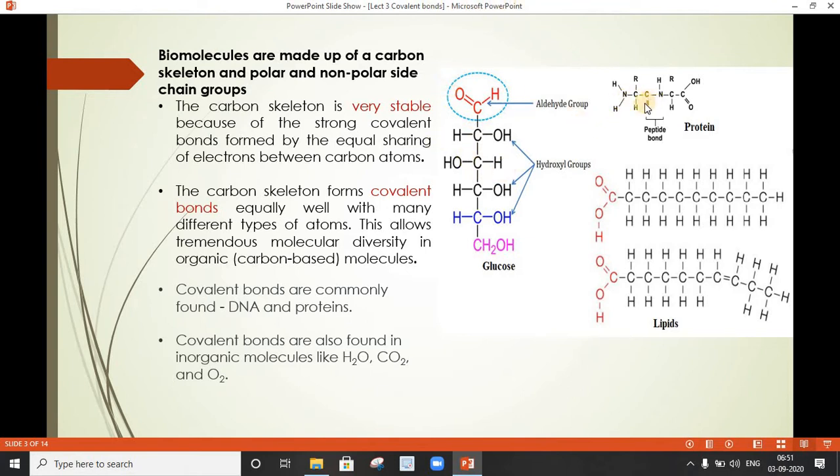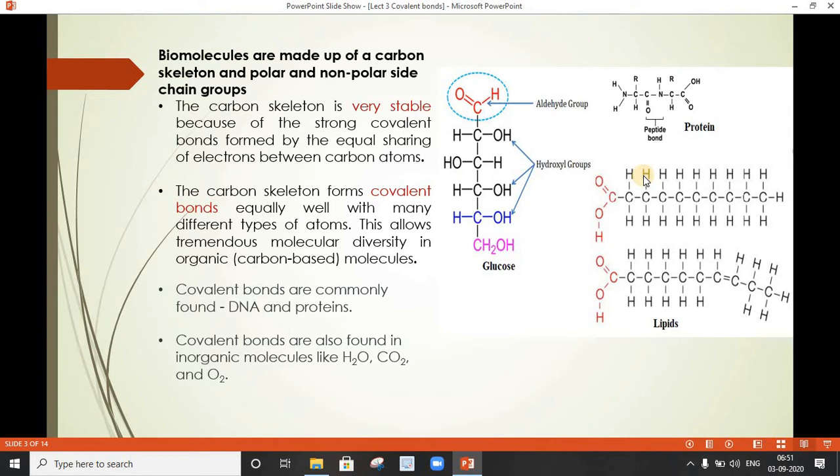The same is the condition with reference to proteins also, wherein the linking will be seen between N, C, C, N, C, C and so on. So this is forming the carbon skeleton. Whereas in case of lipids, once again, you can see a long chain of carbon atoms linked together, and this forms the carbon skeleton of the molecule. Now, other than this carbon skeleton, you can see an additional linkage on either side, which are called the side chains. Now, these side chains are made up of either polar or non-polar molecules.